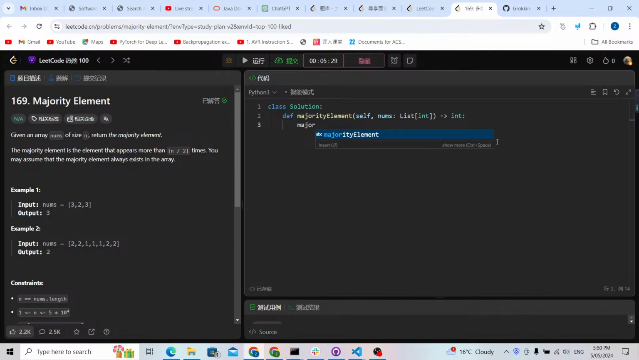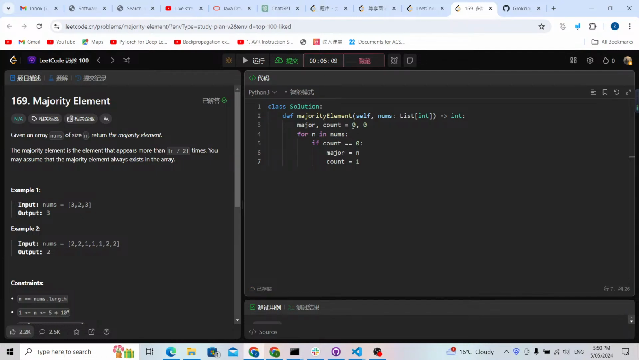We're going to use a major element and a count. Let me set the major element as 0 because it doesn't matter. Now we're going to loop through the nums. For n in nums, if count is equal to 0, we set the major element equal to n, and we set the count equal to 1. It means this number n has a count of 1.